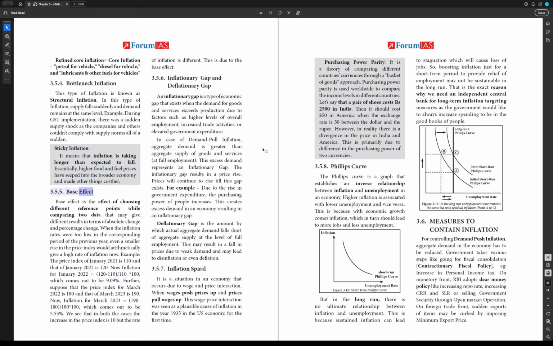3.5.5. Base effect. Base effect is the effect of choosing different reference points while comparing two data that may give different results in terms of absolute change and percentage change. When the inflation rates were too low in the corresponding period of the previous year, even a smaller rise in the price index would arithmetically give a high rate of inflation now.